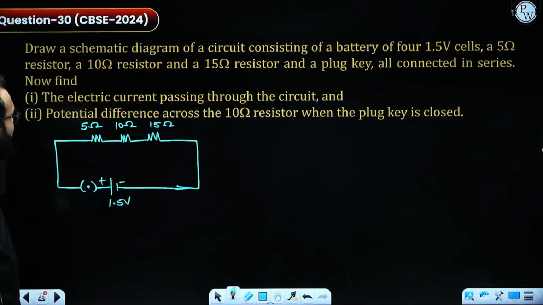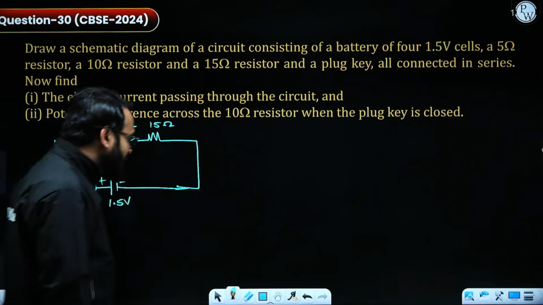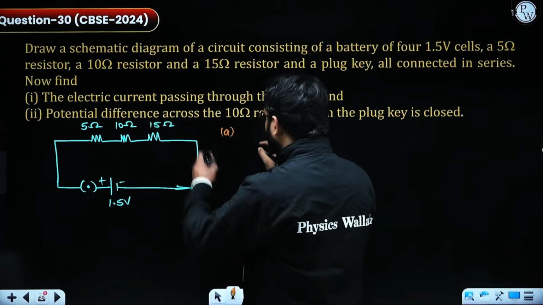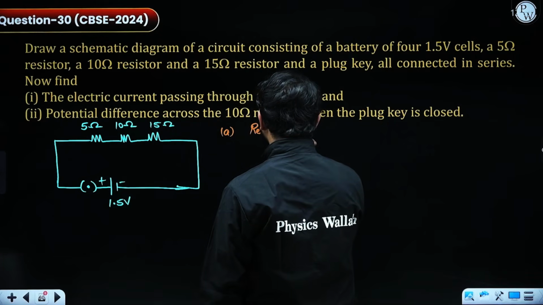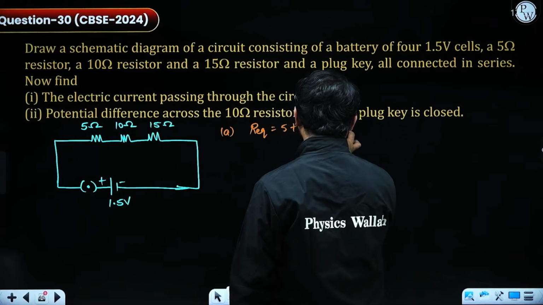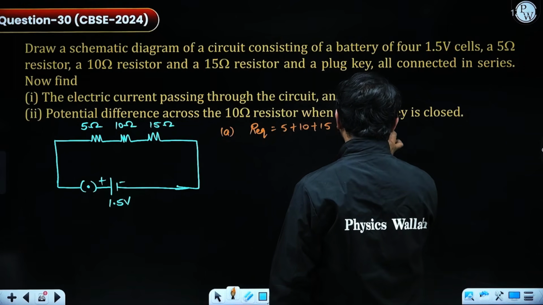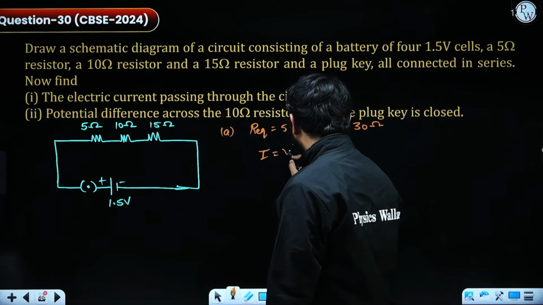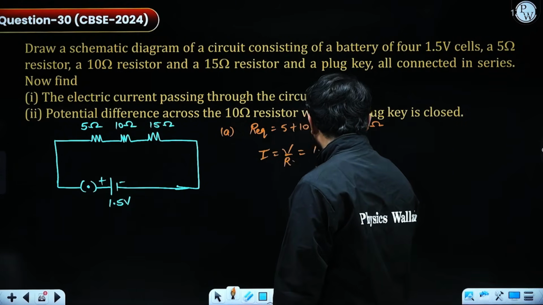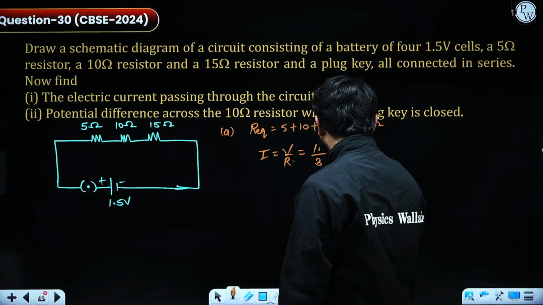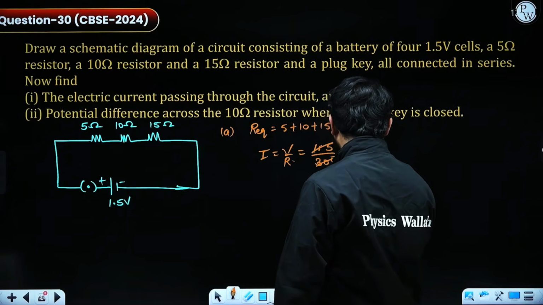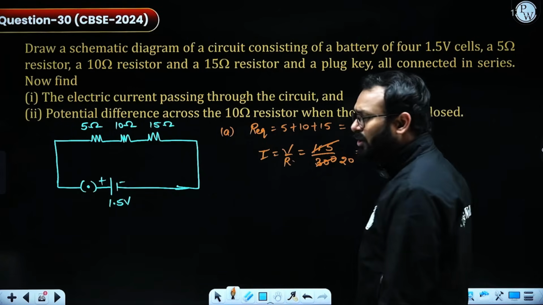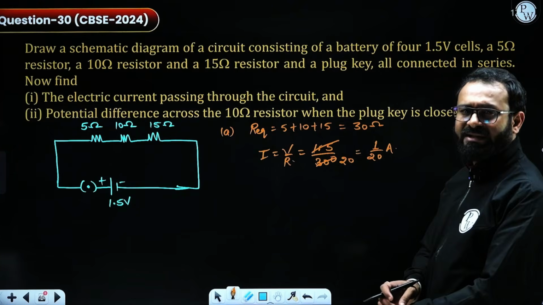Now they are asking about the electric current passing through the circuit. To calculate the value, I need to calculate part A. The equivalent resistance is 5 plus 10 plus 15, which comes out as 30 ohm. I need to calculate the electric current, so I is equal to V by R. The value of V is 1.5 and the value of R is 30. So the current is 1 by 20 ampere. You can even calculate in decimal, and you will get 0.05.